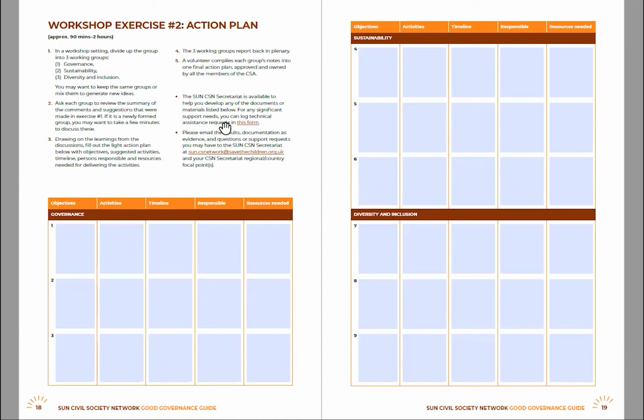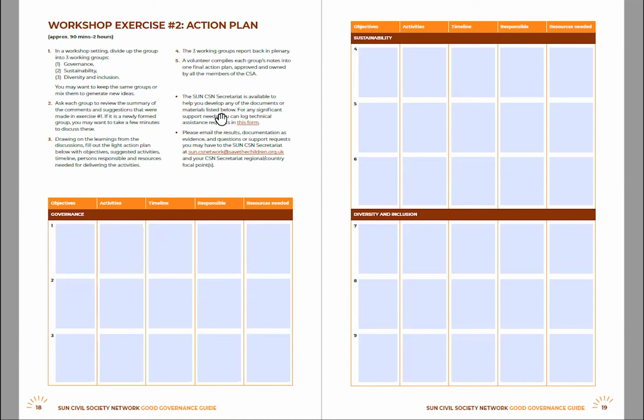Of course, the Civil Society Network Secretariat is available to help you develop any of the documentation and talk through this. So if you would like to invite your Sun Civil Society Secretariat focal person, we're more than welcome and more than happy to join you for these workshops to work through them with you and work on the next steps.